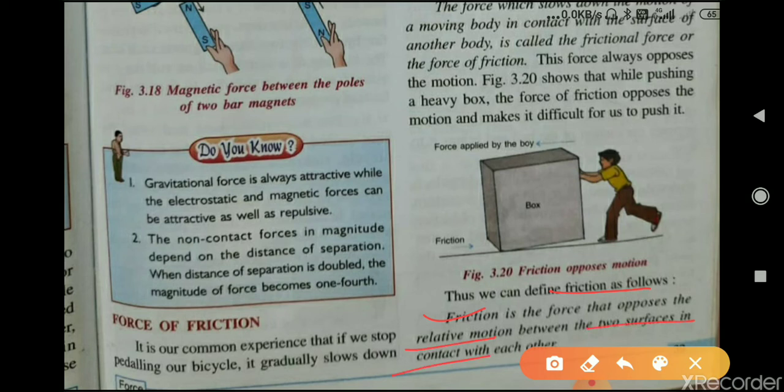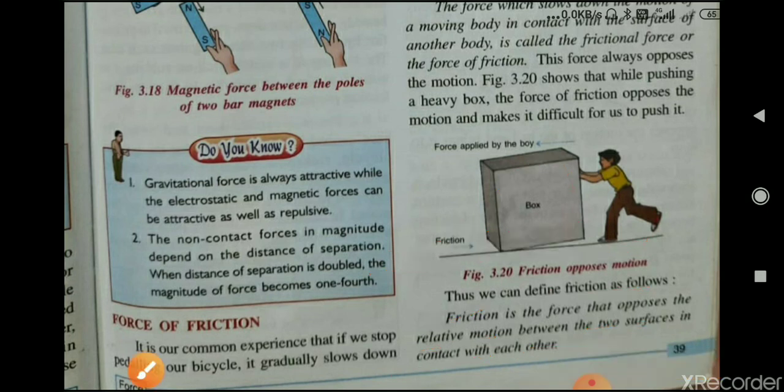So what is force of friction? Force of friction is that force which opposes the relative motion between two surfaces in contact with each other. This frictional force opposes the motion of this box when these two surfaces are in contact with each other, that is, this plane surface and this box. Therefore this surface will apply a force, known as frictional force, on this box, which opposes the motion of this box.